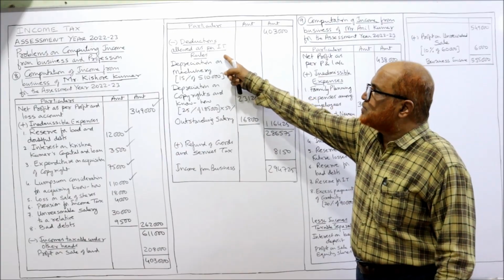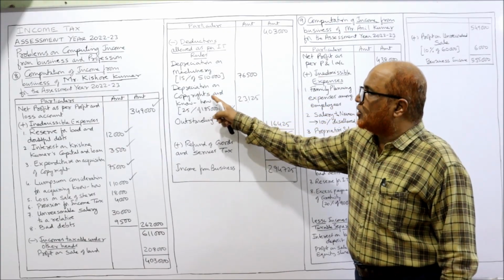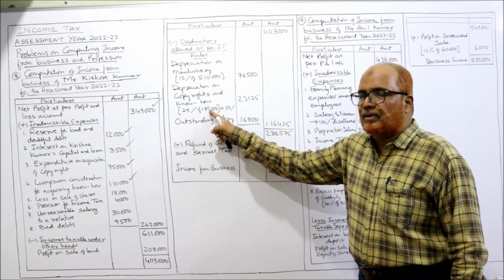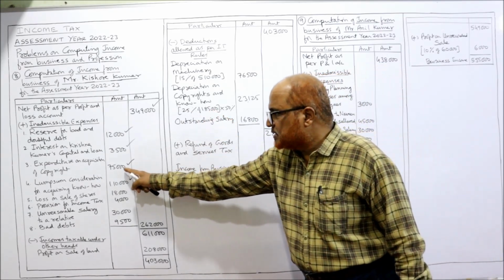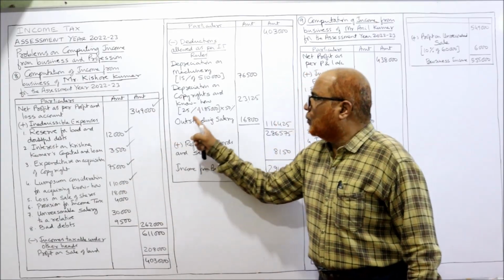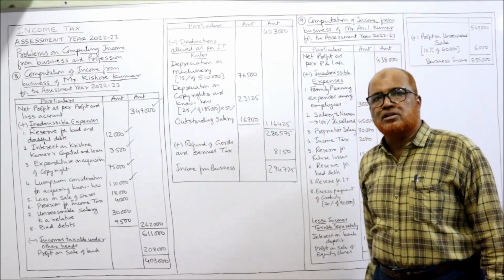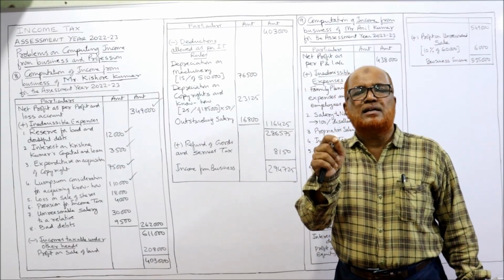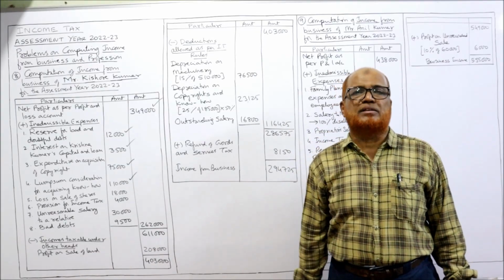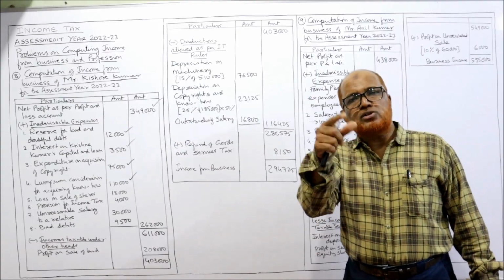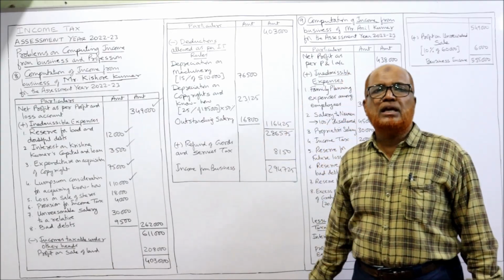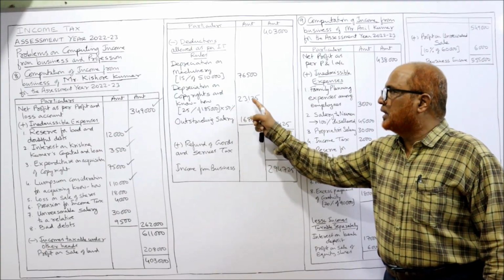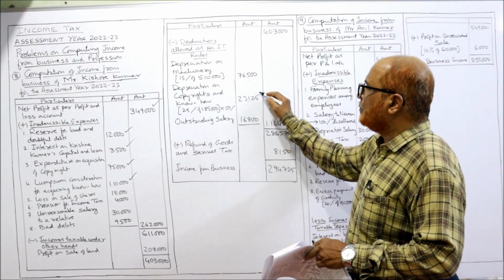So here, deductions as per IT rules: depreciation on copyright and know-how. 25% of 1,85,000. How did you get 1,85,000? 75 plus 110. 1,85,000 into 50%. This 50% I am multiplying because the asset is used for less than 6 months. If it is 6 months or more, we have to take the full year depreciation. Here, half depreciation. So 23,125.